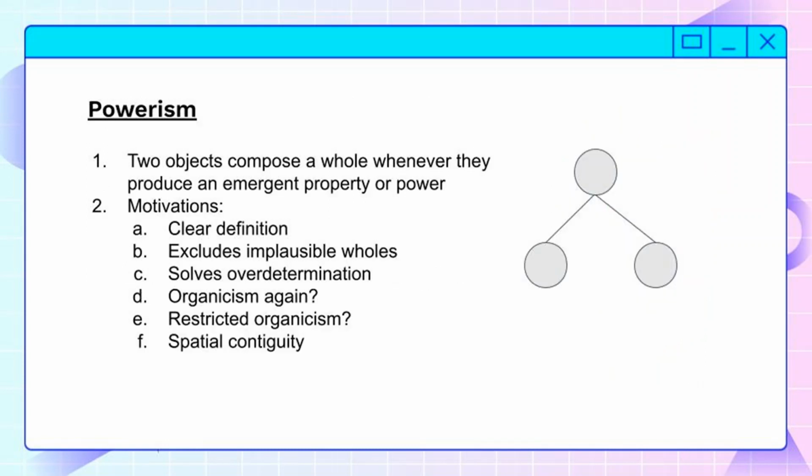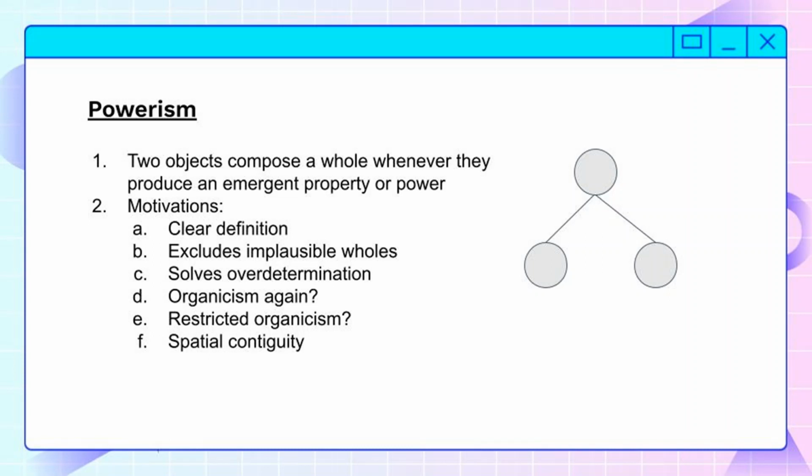Next, we have Powerism. This is the idea that 2 simples, or 2 pieces of gunk, compose a whole when there is an emergent property which isn't reducible to the parts. This will give you very exact parameters for when composition occurs. This will avoid vagueness.